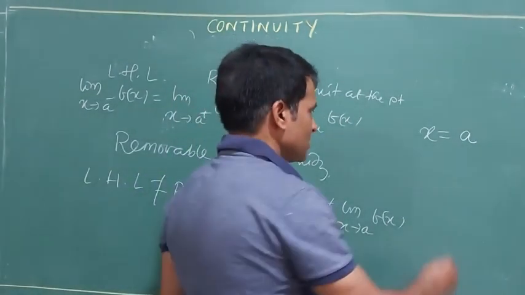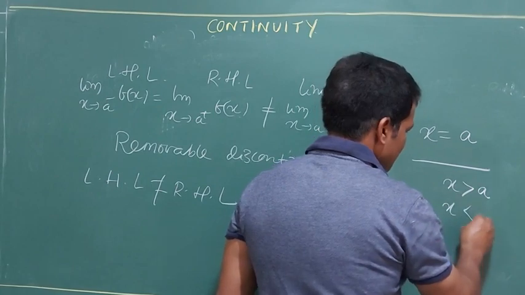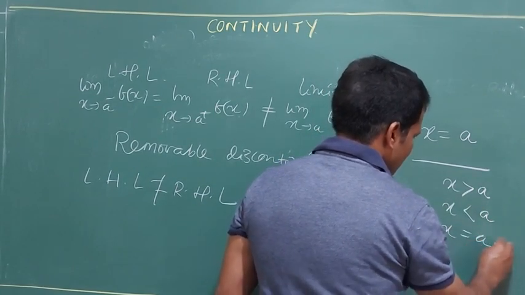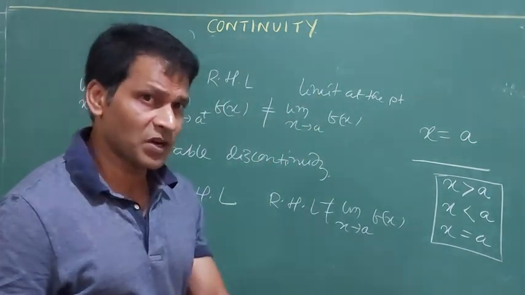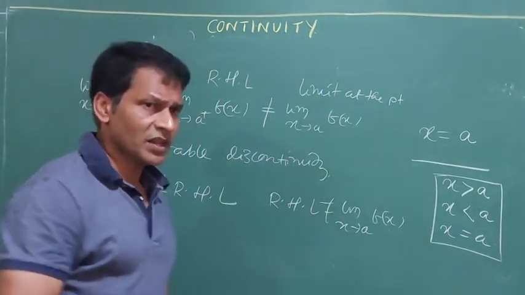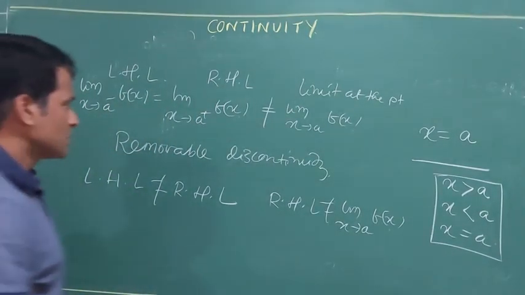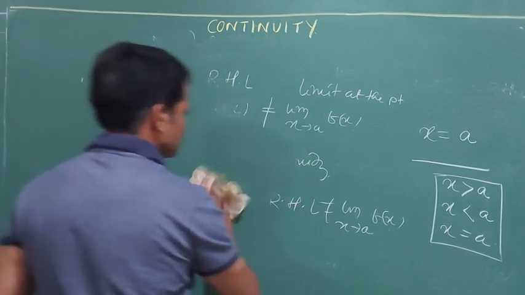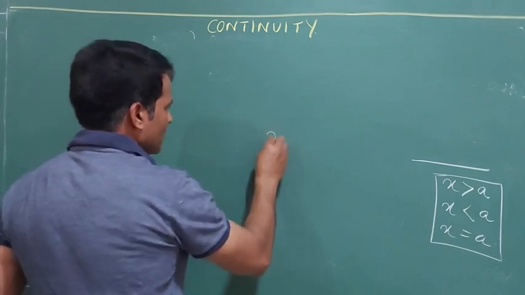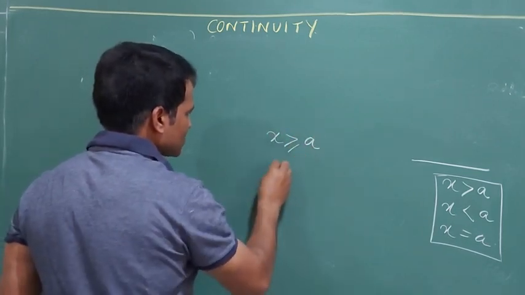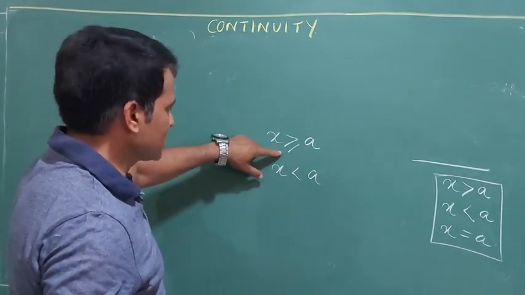What are the three conditions? In the question, it should be visible that x must be greater than a, x must be less than a, x is equal to a. When these three conditions exist with a point, I can check for continuity. Alright? Then how many such conditions will come to you? Some questions you find out, it will be overlapping like this: x is greater than or equal to a, x is less than a. All three conditions are visible. Here two conditions, greater than with equal sign, less than.